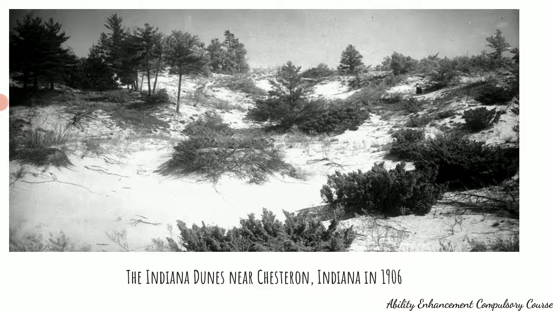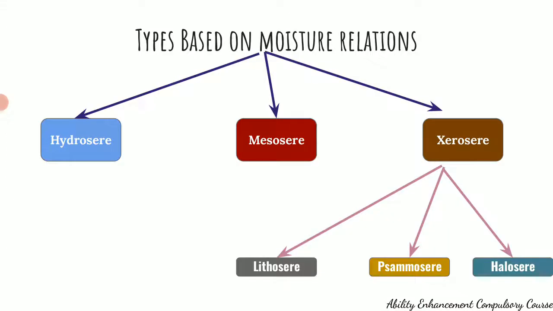The second classification of succession is based on the moisture content or moisture relation. The first type under this is hydrosere or hydrarch. This is a type of succession which starts in an aquatic environment. So it could be in a bog, in a pond, a lake, a swamp. What it starts with is phytoplanktons, and slowly these phytoplanktons give way to a forest. So when the water is too shallow for floating plants, I ultimately have a forest over there.